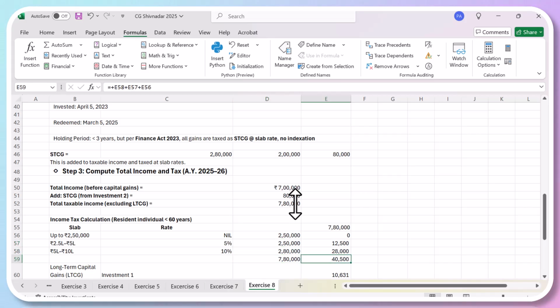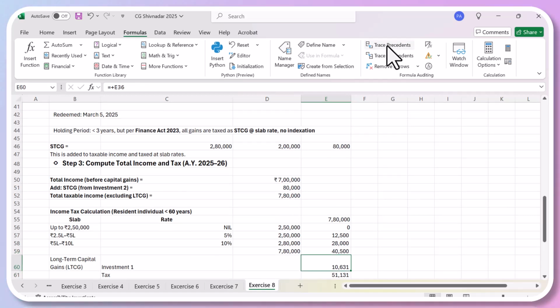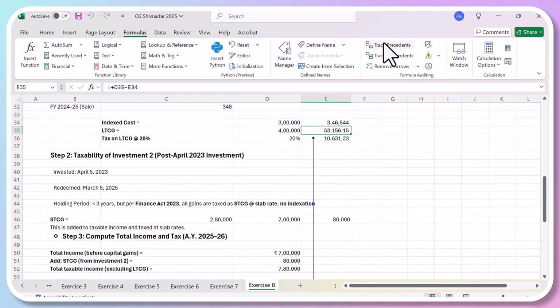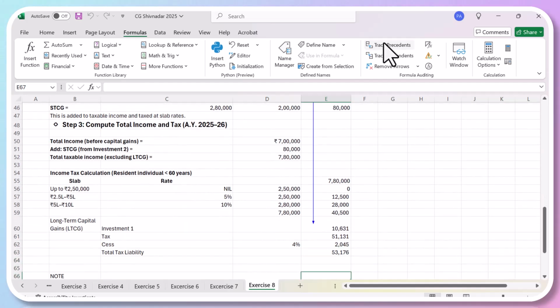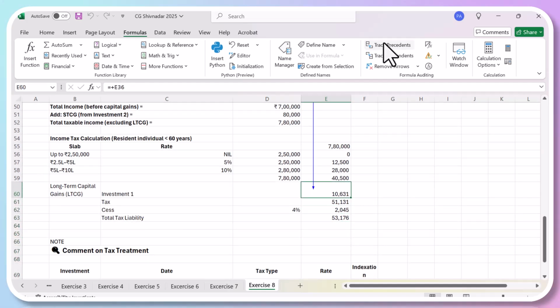So this is his tax on the total income, which includes the other income as well as the short-term capital gain. Now, the long-term capital gain: he has already invested in the second investment, and the tax liability is 10,000. So we are going to add this, investment number 1. So his total tax will be 51,131, which is the addition of this.